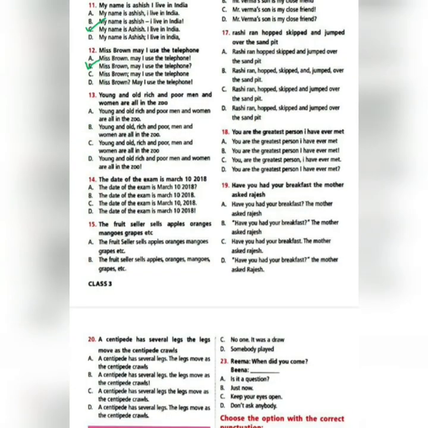Number 13. Young and old, rich and poor, men and women are all in the zoo. So as I told you, many varieties are there. So we need to separate them with the use of comma. So your correct option will be number B. Young and old, comma, rich and poor, comma, men and women are all in the zoo. After the last one, we don't put comma.